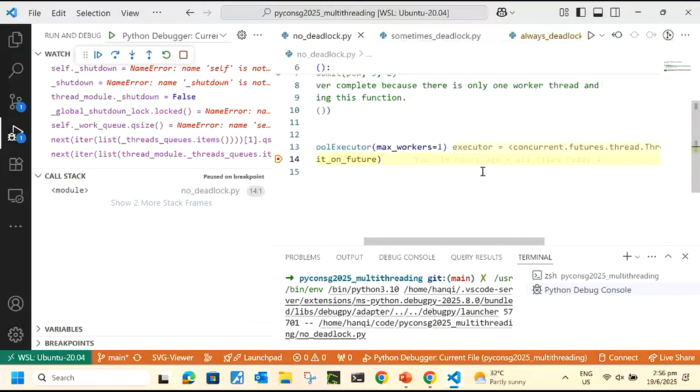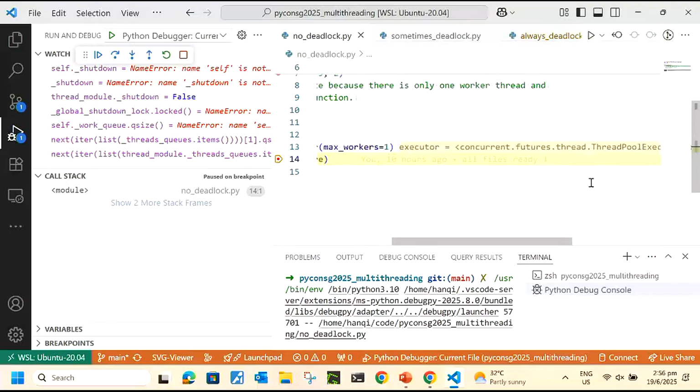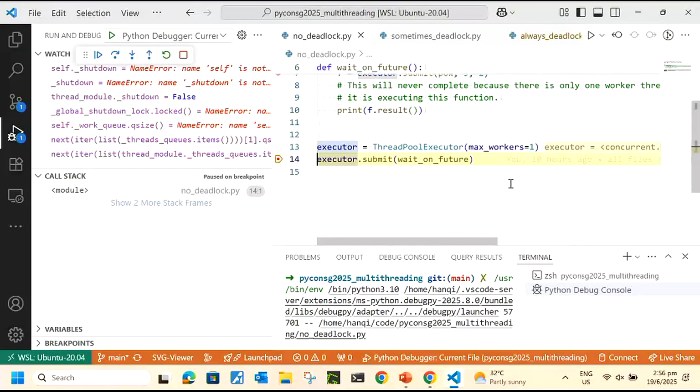This is a setting you can set, debug inline values, in your preferences, and it helps you print the yellow part, so you don't have to type prints in your debug console. So it's stuck on submit. Now I'm going to press F10, step over, so it will go inside the submit, and we'll see how the main submit waits on the future. Before I go in, we should look at the call stack and the watch variables.